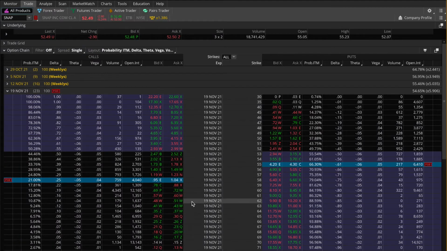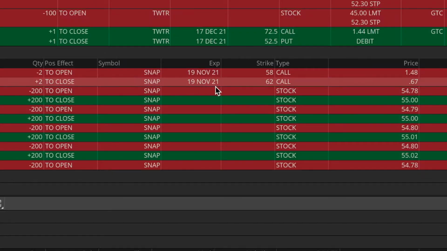So definitely a bit frustrating here, but even with all this carnage with the stock trying to screw with me, I've still been able to keep my overall net credit on this entire position in line with my profit target. I still have over 300 bucks of positive credit for this Snapchat trade, so therefore there's no need to get worried yet. I'm just playing a lot of defense at the moment.